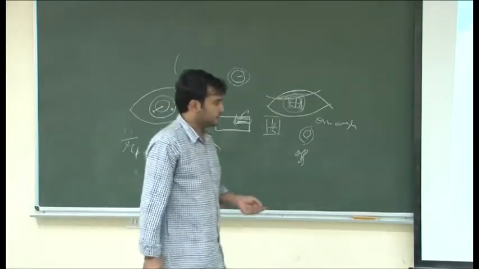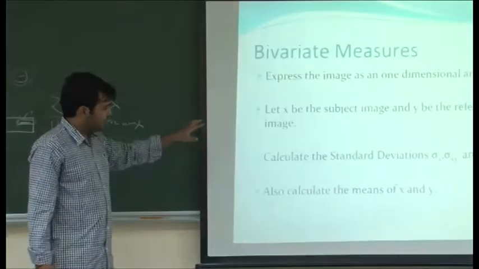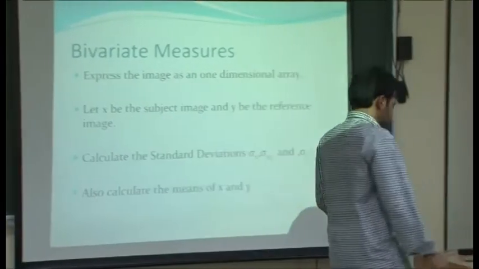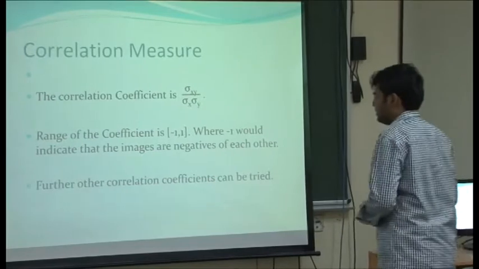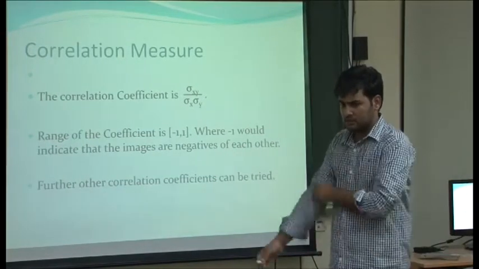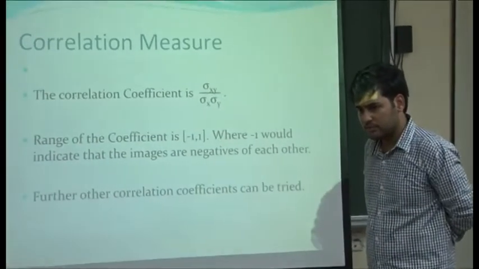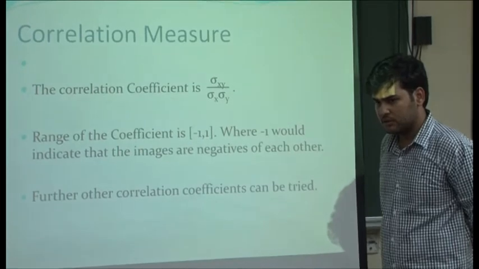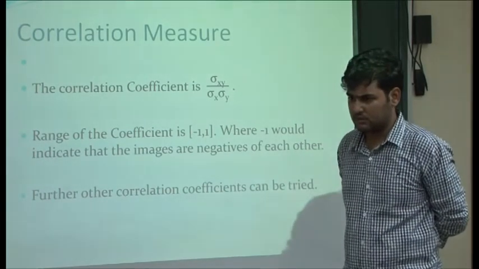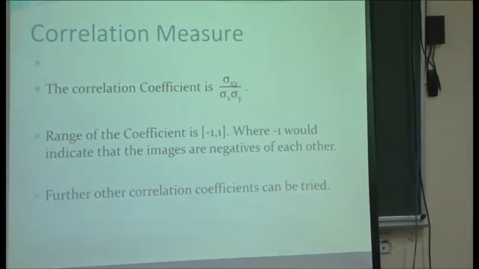So what I do is I calculate the standard deviations and the means of each and every image, and then use these measures. But if you want to obtain sigma xy, then these two images should be registered. Otherwise, how can you get the correlation parameter? As in, sir, X and Y, the two images.